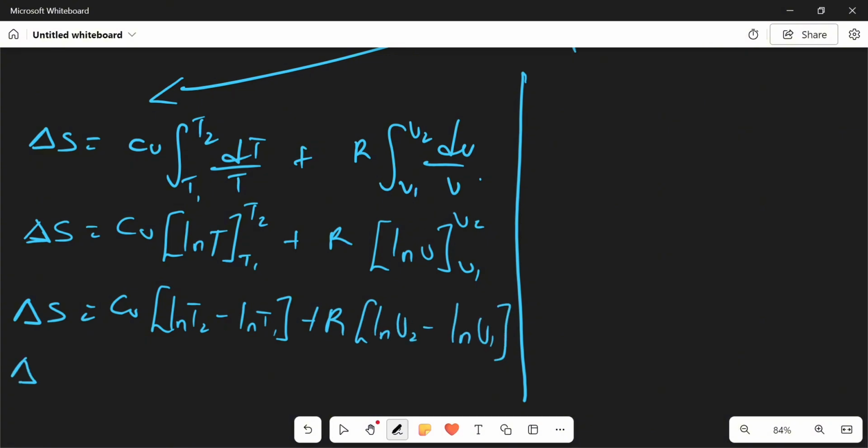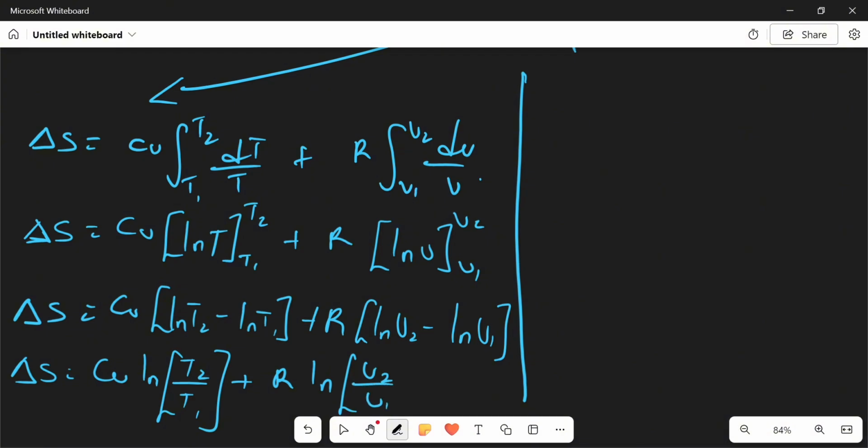And this is equal to, change in S equals Cv ln T2 over T1, since both of them are ln, so bring out this minus to divide, plus R ln V2 over V1.